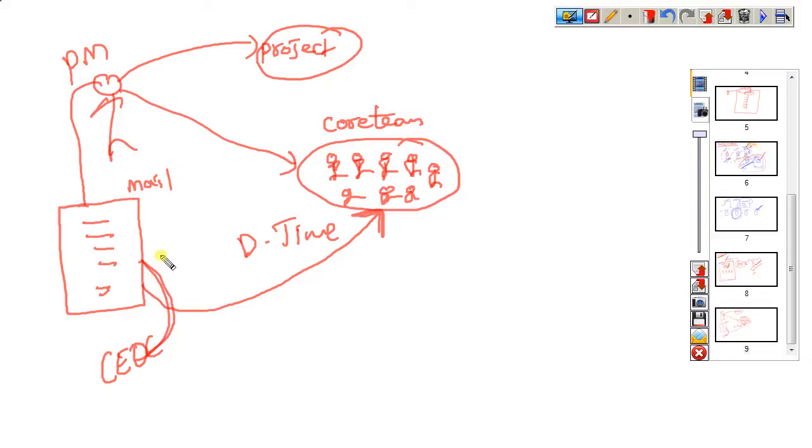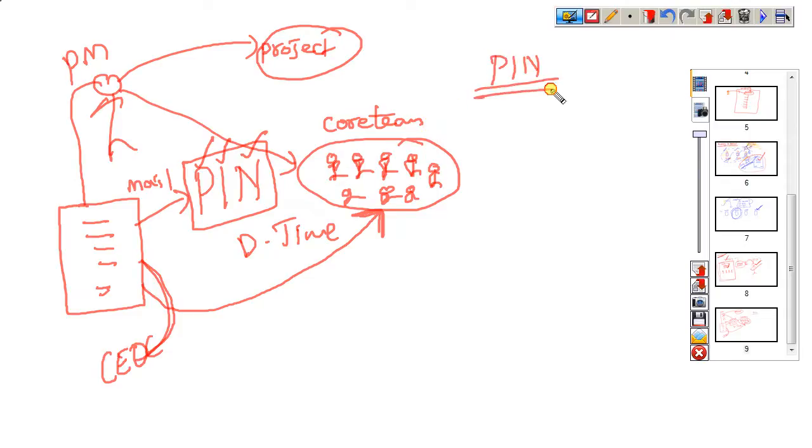This mail we call a PIN, project initiate note. So what is the PIN?